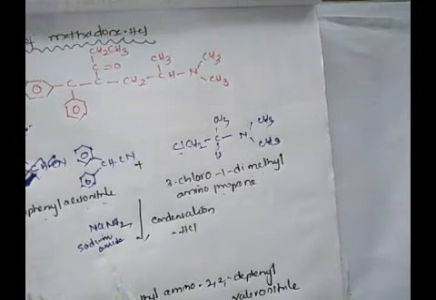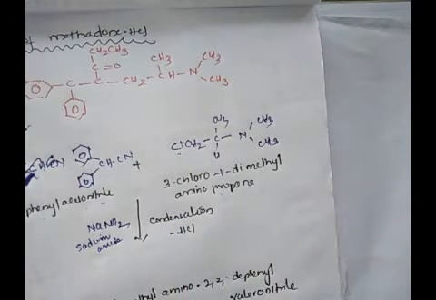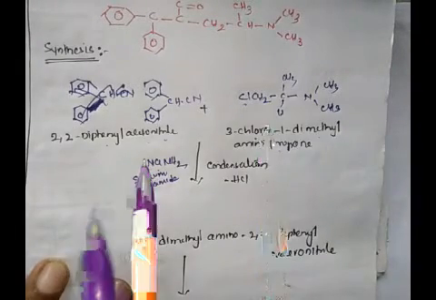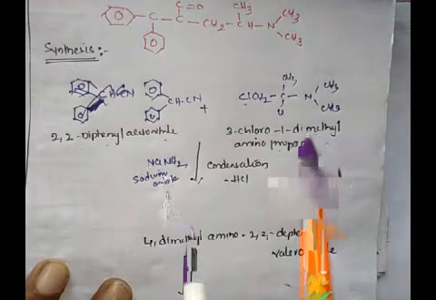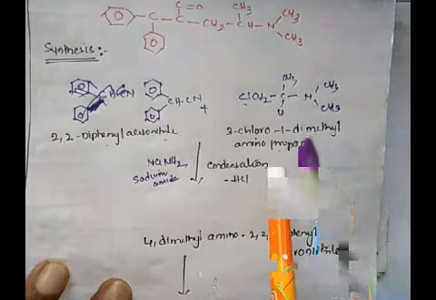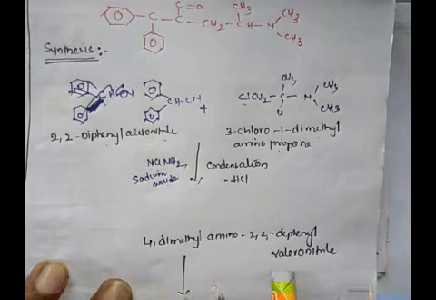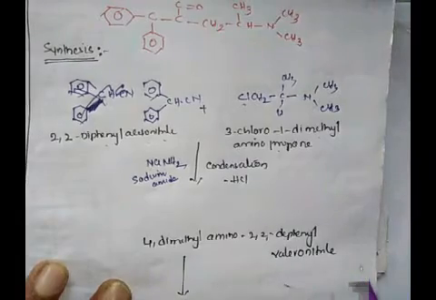On condensation in presence of sodium amide, alkylation of 2,2-diphenyl acetonitrile with 3-chloro-1-dimethyl aminopropane gives an intermediate called 4-dimethyl amino 2,2-diphenyl valeronitrile.